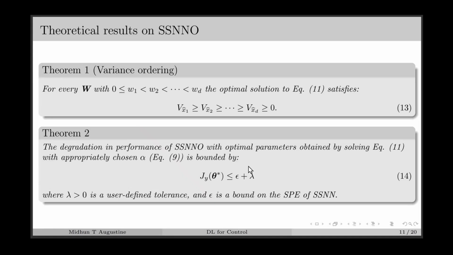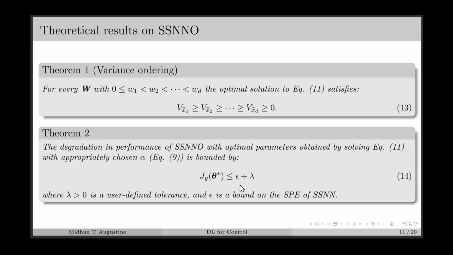Here is a theoretical statement which guarantees ordering with the SSNNO: the global optimal solution to the SSNNO training problem results in a model which satisfies this variance ordering. So the first variable will have the largest variance and the rest will be ordered in decreasing manner. Similarly, the degradation in performance due to the regularization term can be bounded by a parameter lambda, where epsilon is the bound for the output prediction error with the standard SSNN.